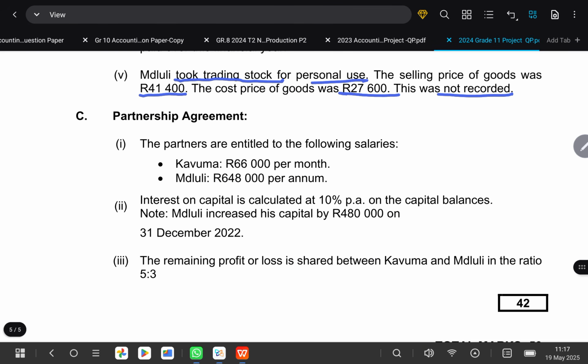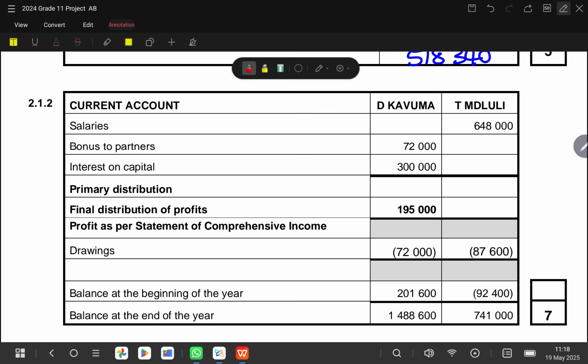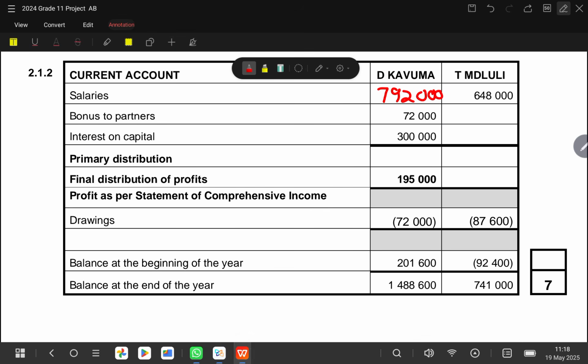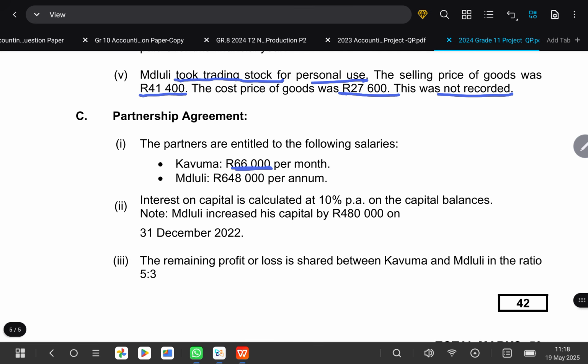Next, they are saying that the partners are entitled to the following salaries. Kavuma is 66,000 per month. So we need to check if Kavuma has been given his salary per month. So they did not give him. Remember, these people are working for the entire year. So 66,000 multiplied by 12 is 792,000 here. And then next, what are they saying? Truly, we gave him his salary, so it's fine.